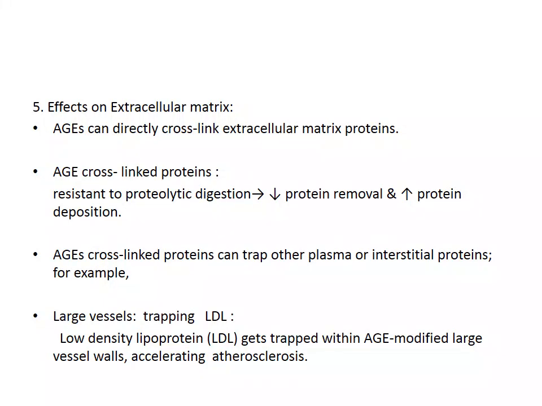The cross-linked proteins can trap other plasma and interstitial proteins. For example, in the large vessels, low density lipoproteins, LDL, get trapped within the AGE-modified vessels. This will accelerate atherosclerosis.